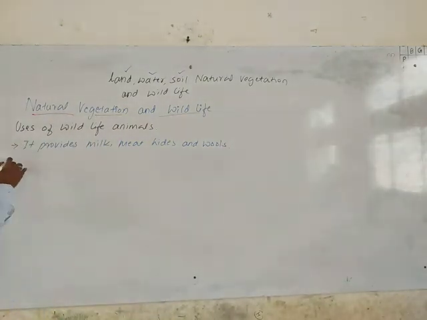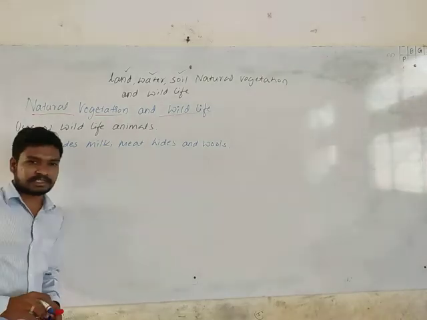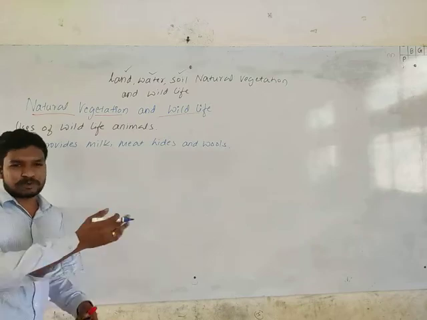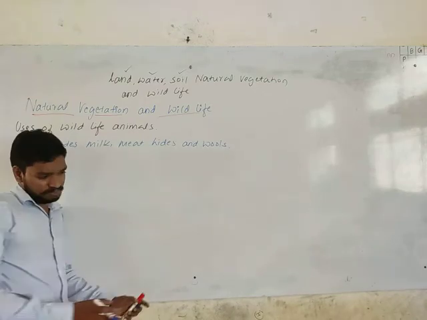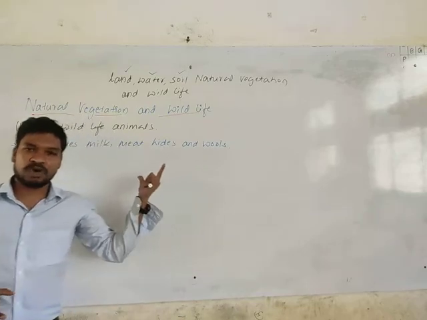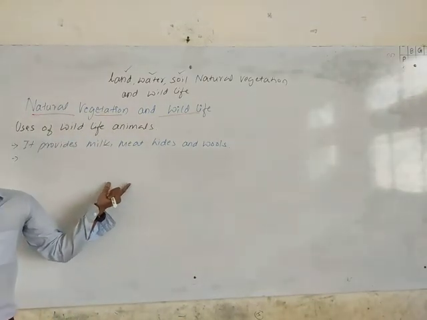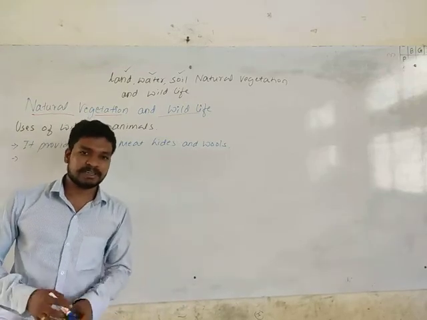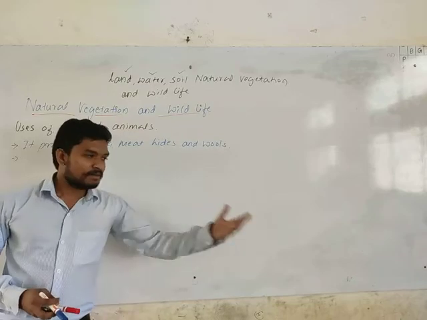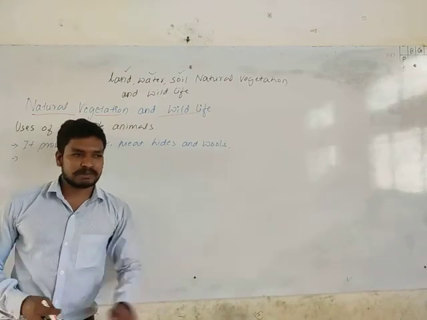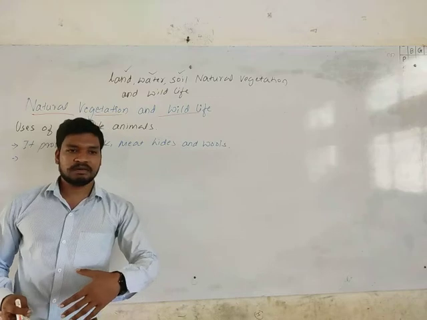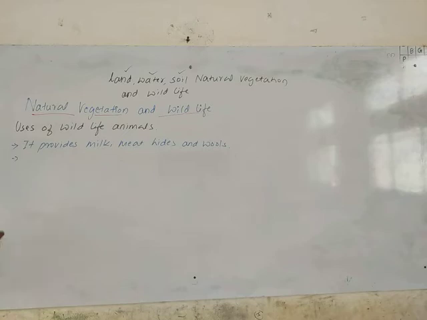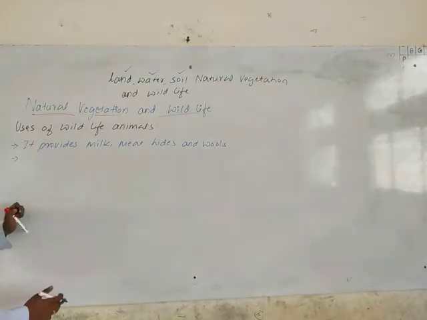And also from the ancient period, wild animals were widely used for transportation after making them domestic animals. Actually, earlier everything was wild animals. Then from the ancient period, when civilization started, human beings took them in as domestic animals. We started to nurture them, to help them grow for getting uses from them. So from the ancient period, we are using them for transportation.